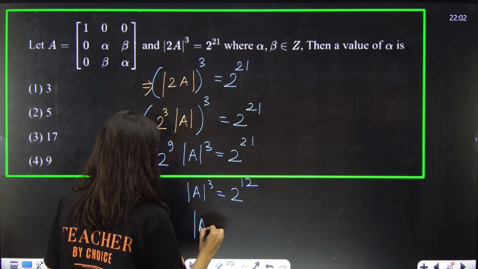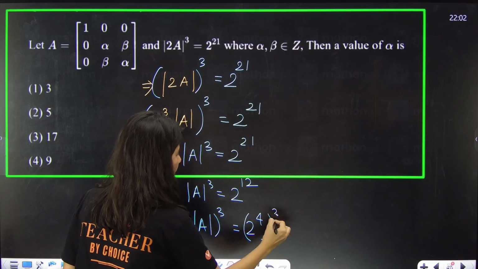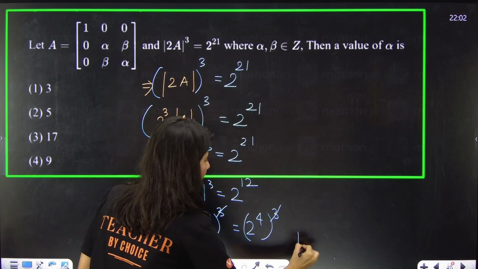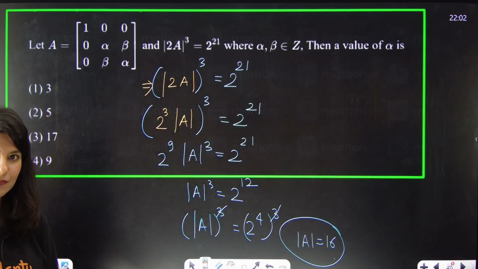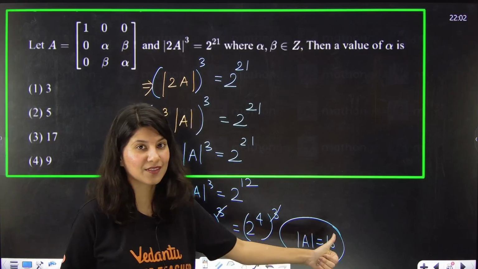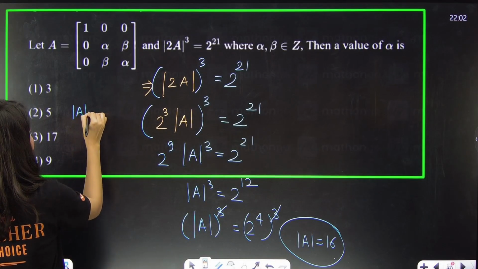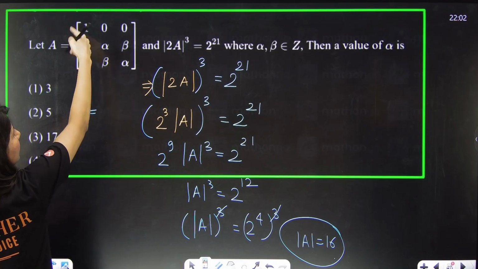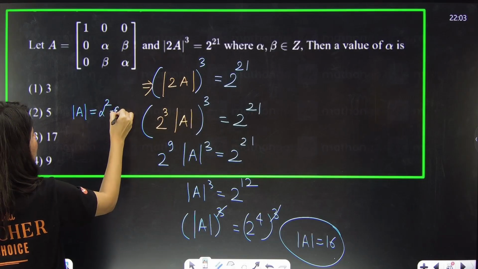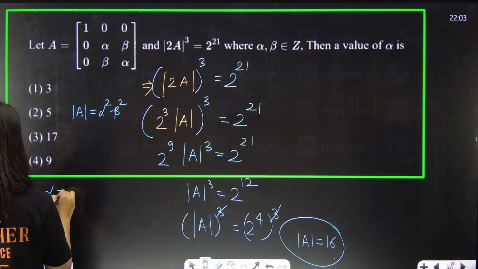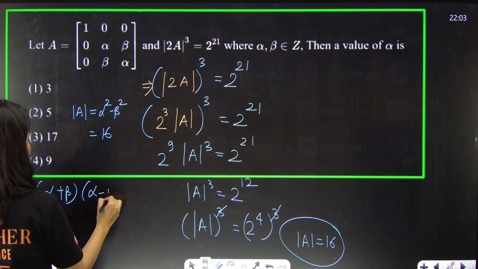Now determinant A whole cube is 2 raised to power 4, the cube cancels. Determinant A is 16. Okay, all right, determinant A is 16. So determinant A from here, directly you can open it: alpha square minus beta square. So alpha plus beta, this is 16, right? Alpha minus beta is 16.